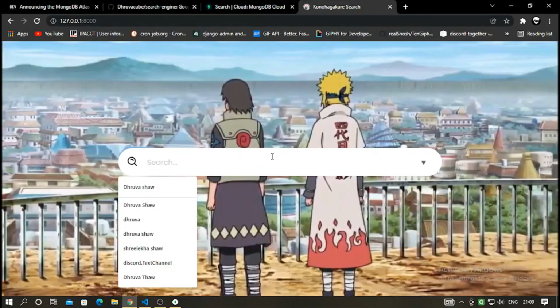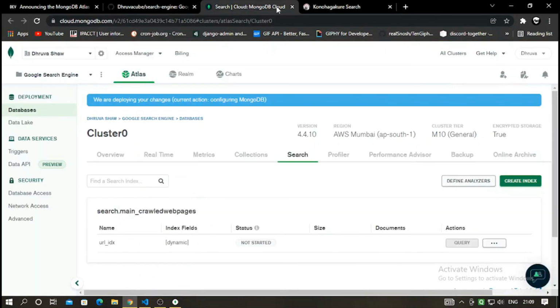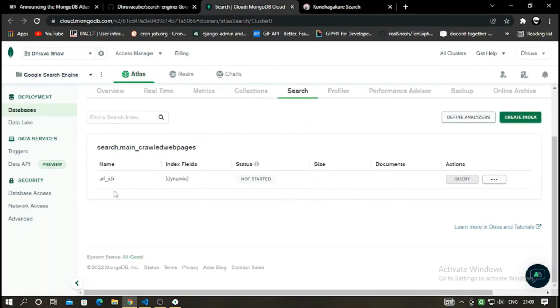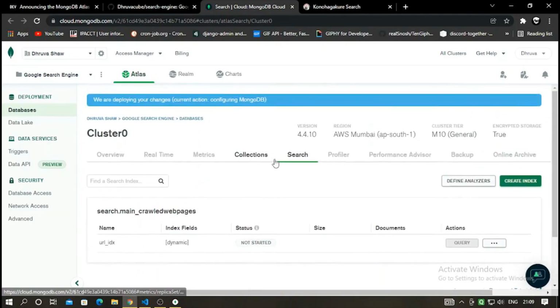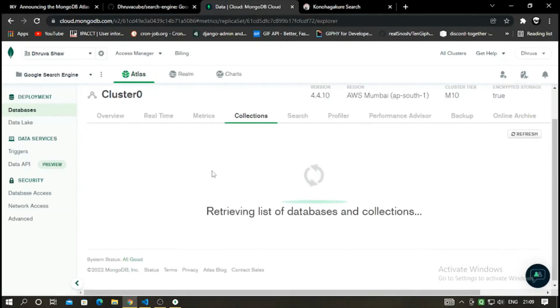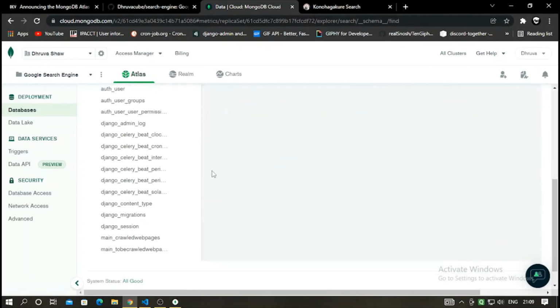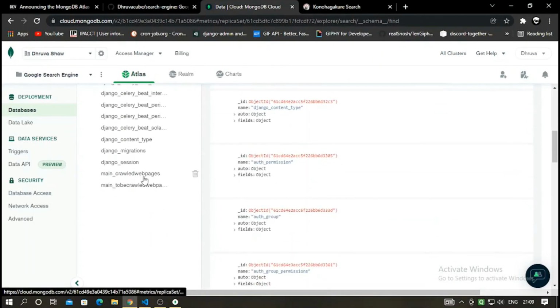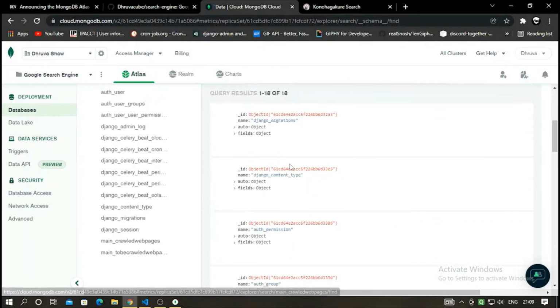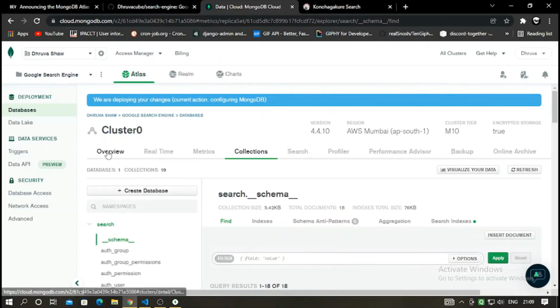Otherwise it would throw various kinds of errors. You have to create a search index under the name of url underscore idx, and it has to crawl this collection, main underscore crawled web pages. That's it, and nothing else.